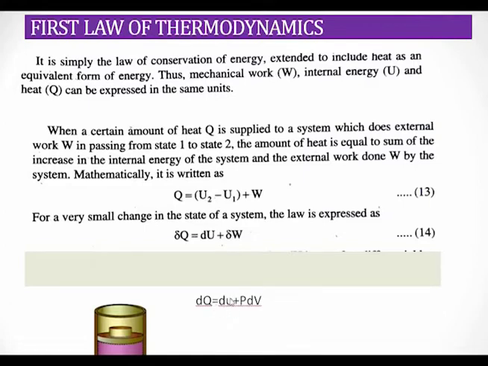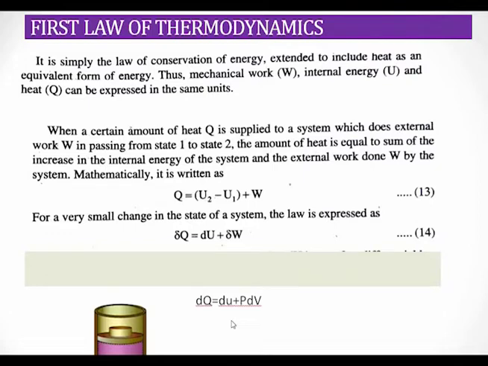One thing is clear, that in the case of an isothermal process, the temperature is always constant. So what is du? du is measured as the change in temperature. If there is no change in temperature, du is equal to 0. So in the case of an isothermal process, du is equal to 0. In that case, the first law becomes dq is equal to pdv. So in an isothermal process, dq is equal to pdv.